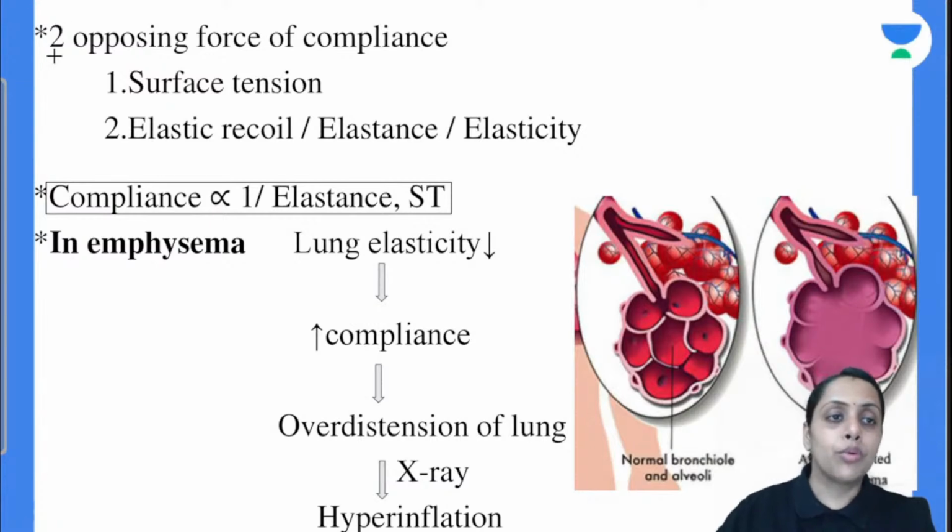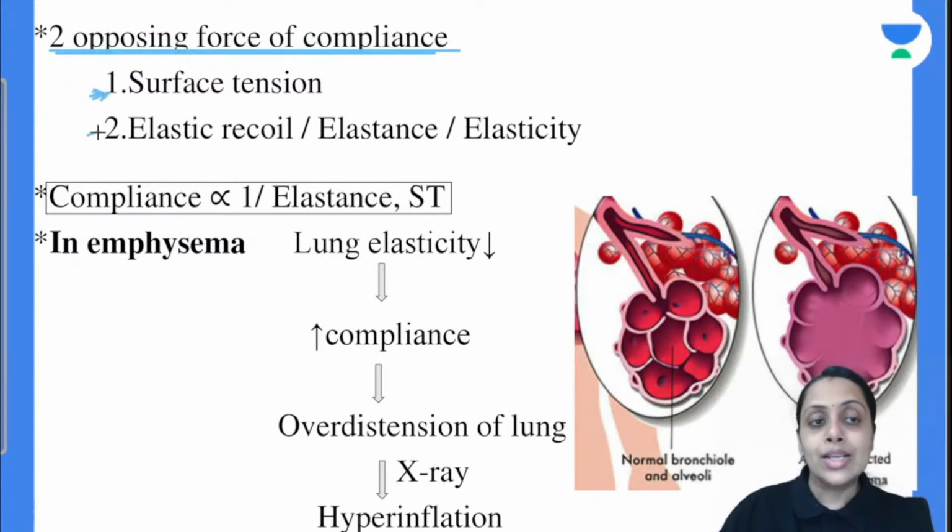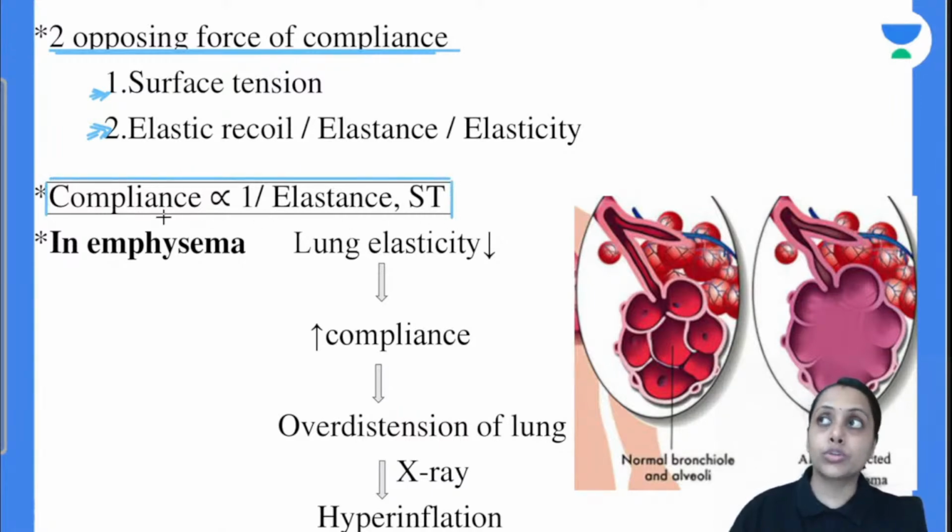Moving further, there are two forces that oppose this stretching of alveoli. First is the surface tension that is exerted by the water molecule. Second one is the elastic recoil, elastance or the elasticity. This also opposes the stretching of alveoli. So we can say this compliance is inversely proportional to the elastance and it is inversely proportional to the surface tension.